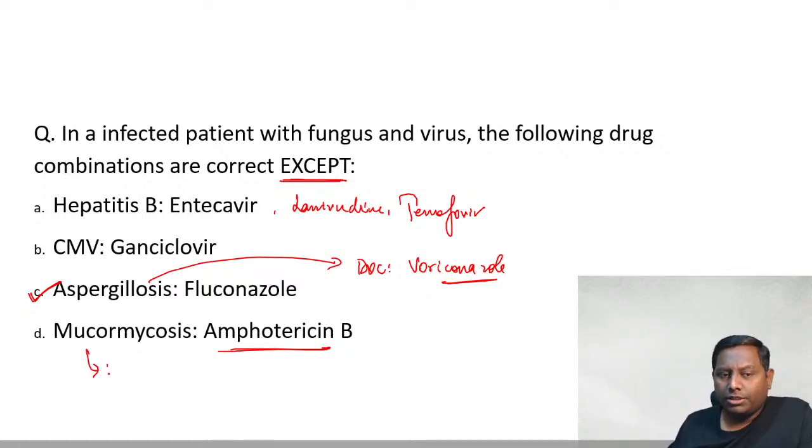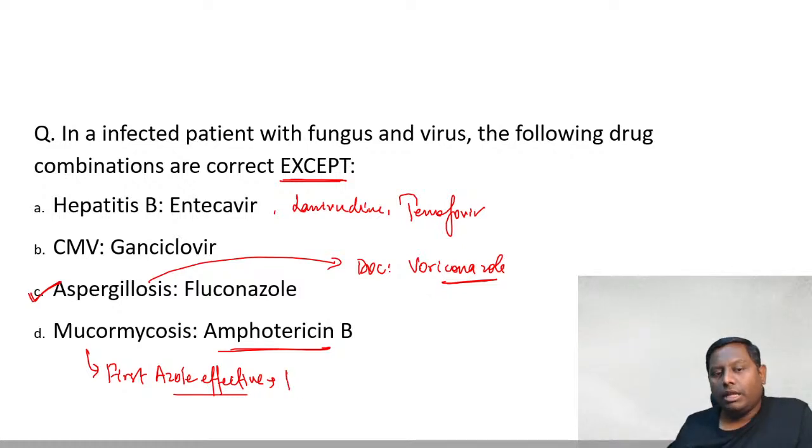for the mucormycosis, can you tell me which is the first azole that is effective? The first azole that is effective in mucormycosis, guys. Which is the first azole? The name of the agent is your posaconazole. And then other one that is effective is isavuconazole, not vori. Posaconazole is the first one. Very good. Dr. Reduce Cost and others.